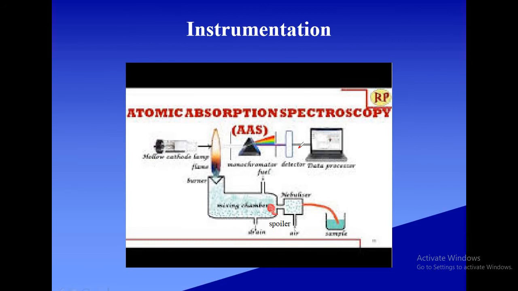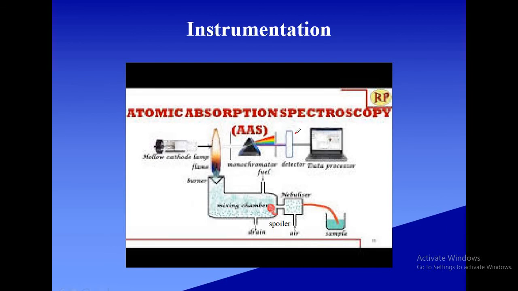Electrical signal is amplified and then processed in a signal processor, and finally the value gets displayed in the data processor, that is nothing but absorbance. So all the absorbance readings get displayed on the display, which can be understood by the user.